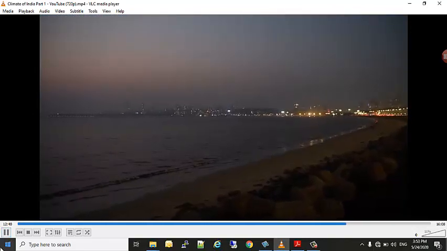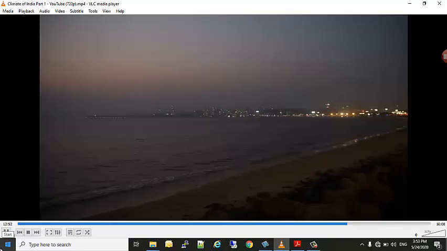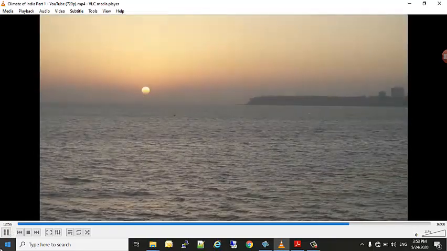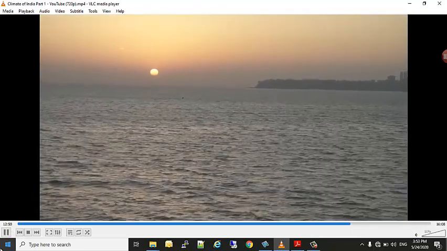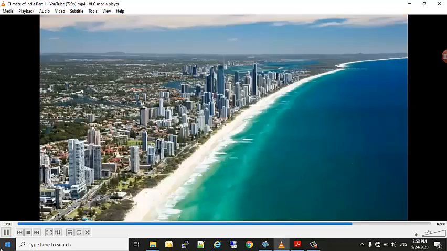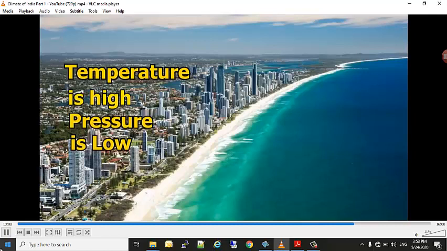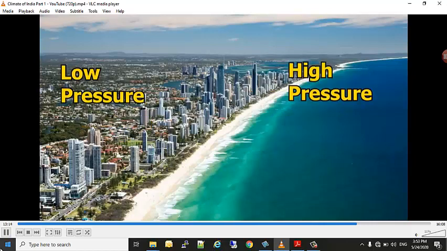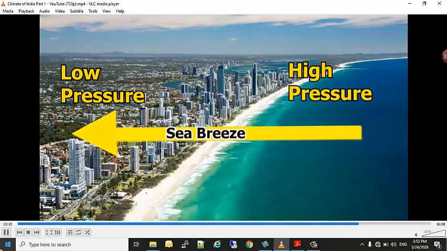And now we are going to see the next important factor, that is distance from the sea. During the daytime, both the land and sea get heated. The land gets heated more than the sea, so over the land the temperature is high and pressure is low. And over the water bodies the temperature is relatively low and the pressure is high. So the wind starts blowing from the sea towards the land, and this is known as sea breeze. During the day, the coastal areas will receive a sea breeze.